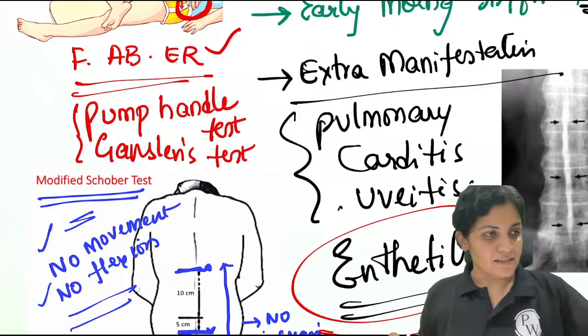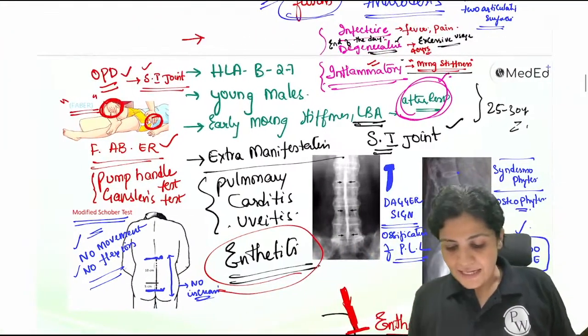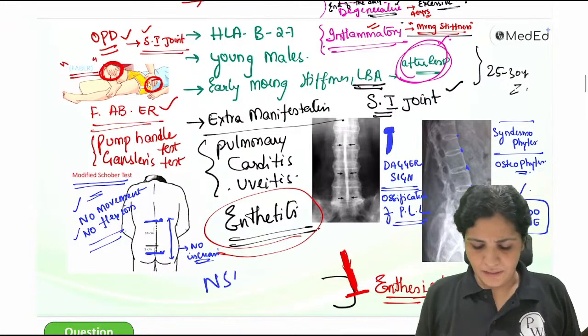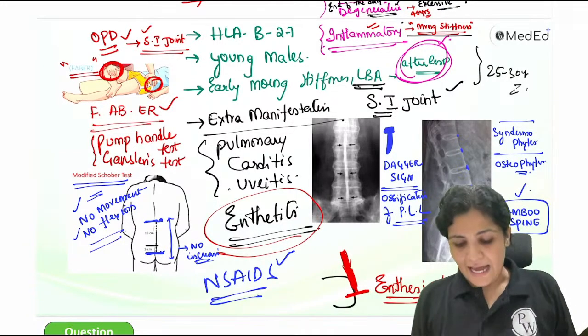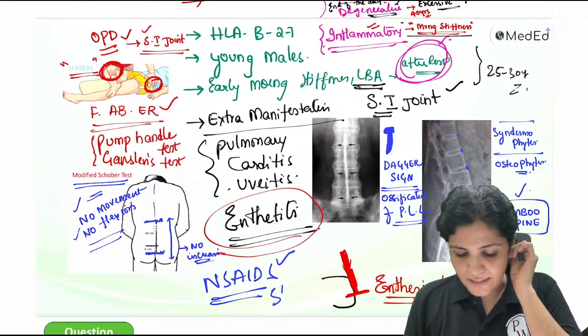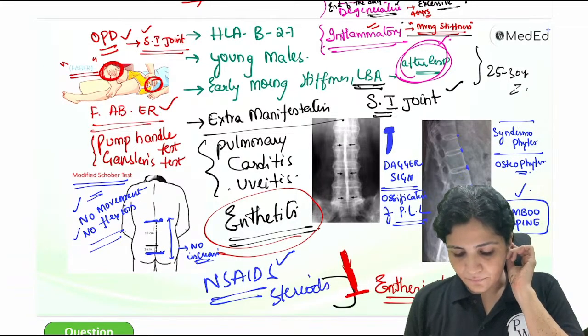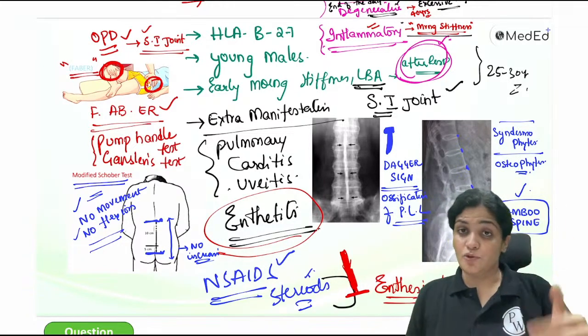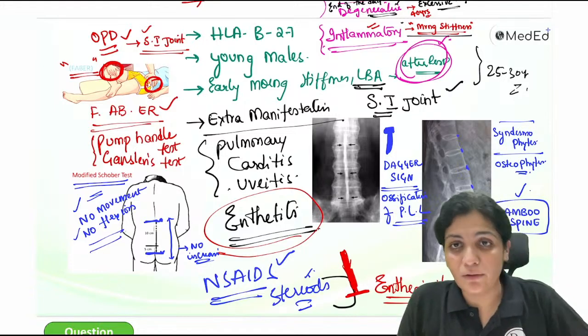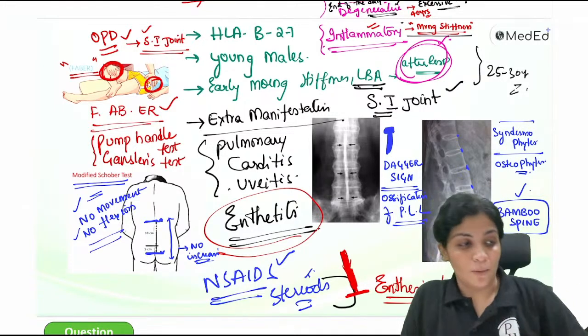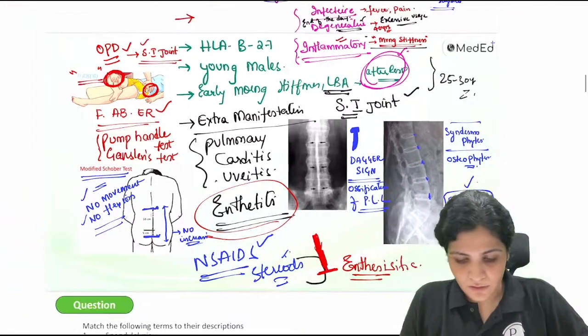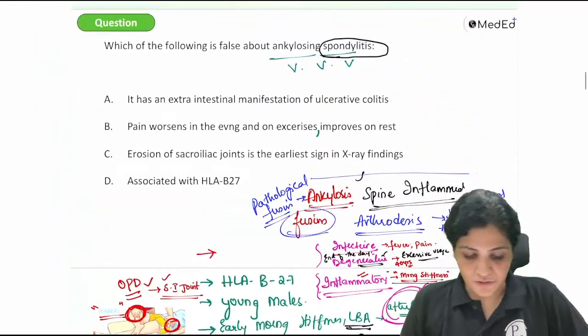Okay, that is about your ankylosing spondylitis. Treatment again depends on how the patient presents. You treat with NSAIDs and with steroids, right? And sometimes you can even go for surgery. We do osteotomies for ankylosing spondylitis, which is again a complex surgery. So that is about your ankylosing spondylitis.